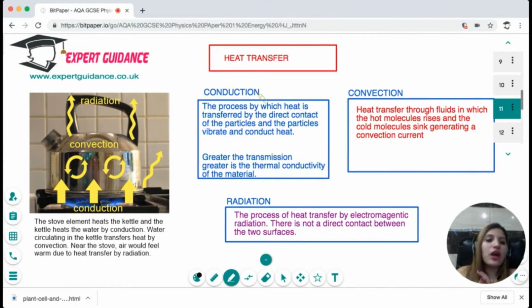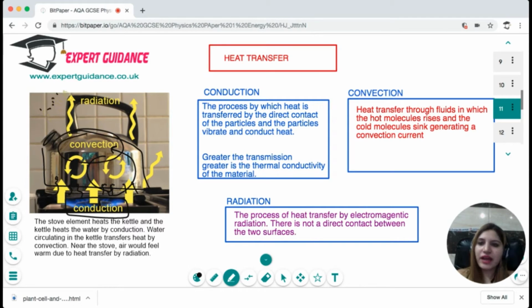Now we need to talk about the different ways in which heat transfer takes place. You can take this example of the stove and the water getting heated. Now what will happen? The body of the stove will get heated because the particles will start to vibrate and spread the heat around. This mechanism is conduction. When the water boils, the hot water will rise up and the cool water sinks down. This is known as convection. And you can see that the heated stove will radiate the heat out, and this is radiation.